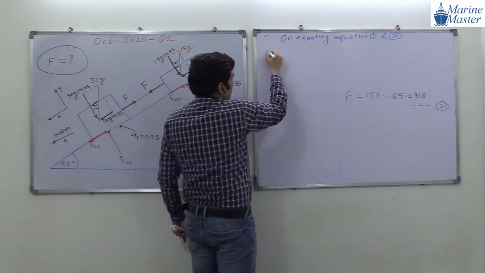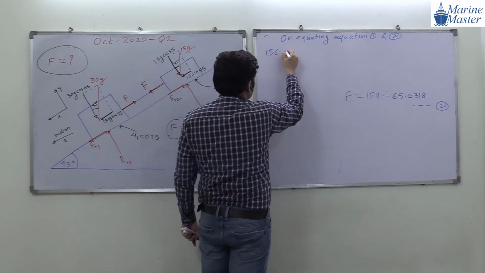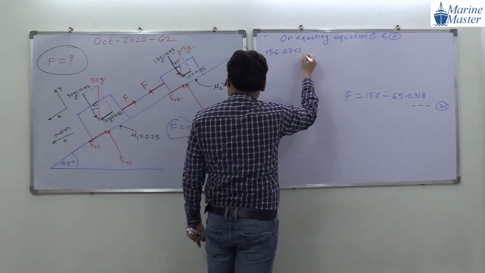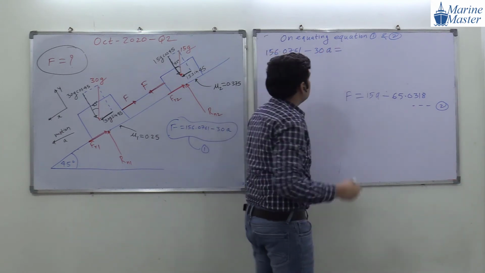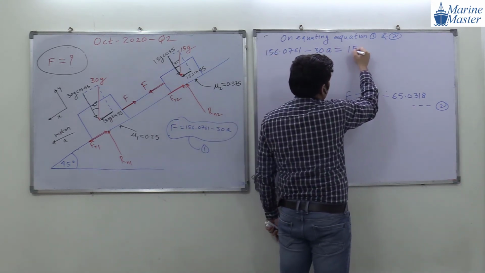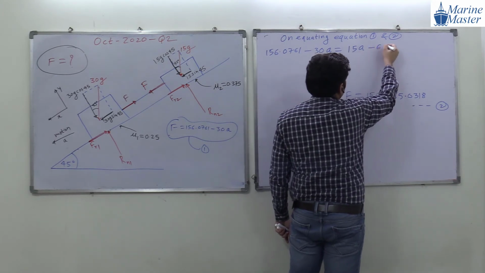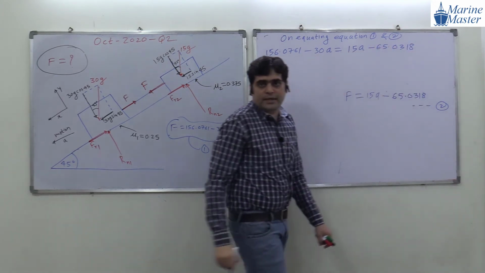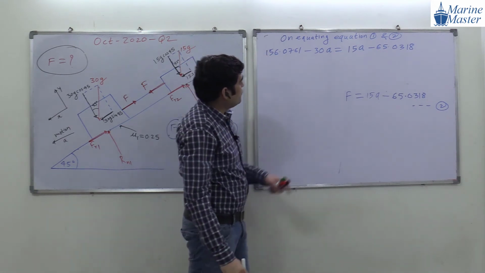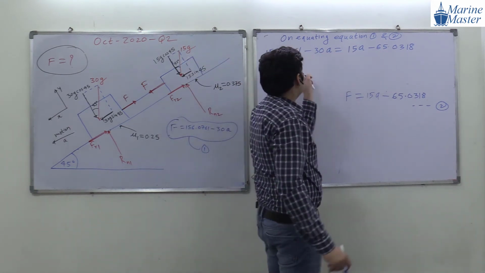So 156.0761 minus 30A is equal to 15A minus 65.0318. Try to see the point here, everyone. So we can shift this side, this side.